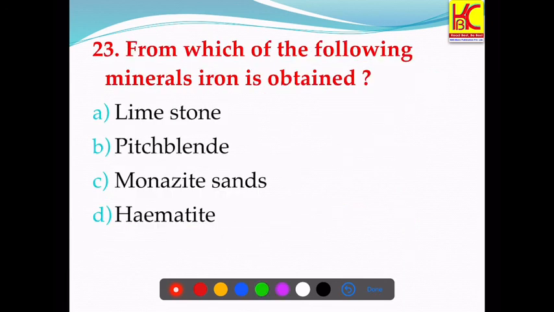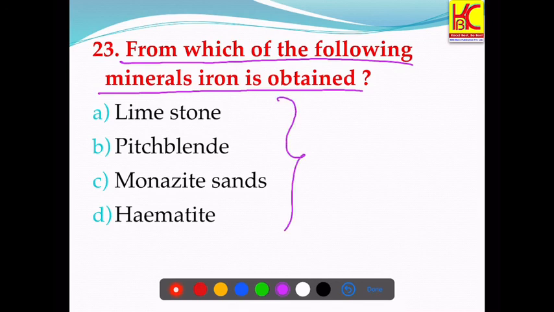Question number 23. From which of the following minerals iron is obtained? So you have to identify the ore of iron. Iron ore has to be identified among these. So it's hematite. Hematite is an iron ore.